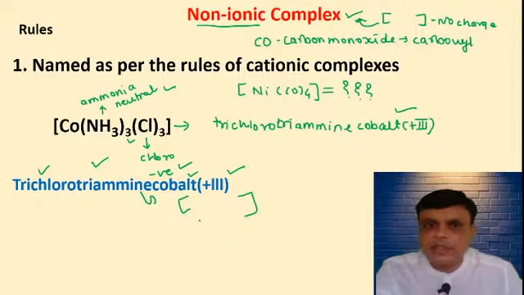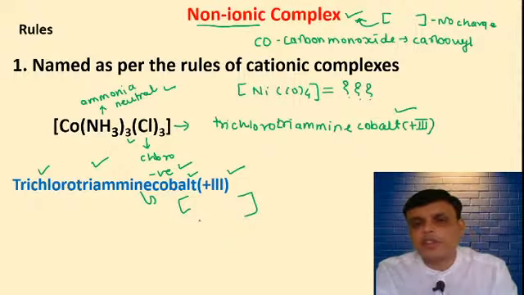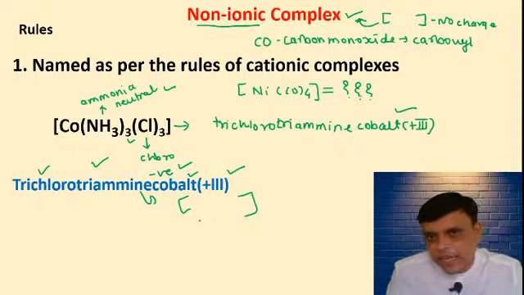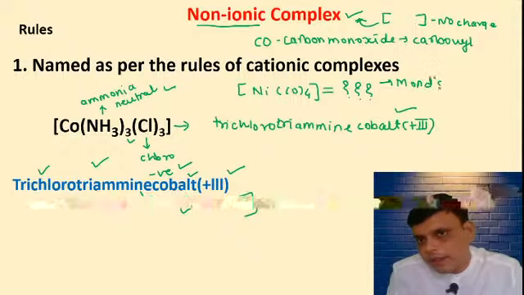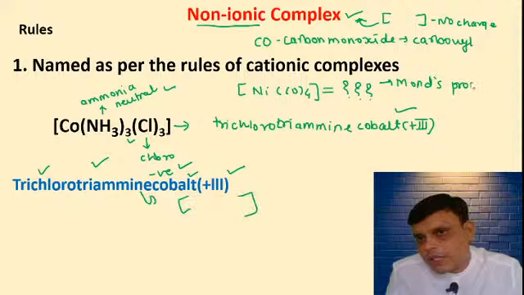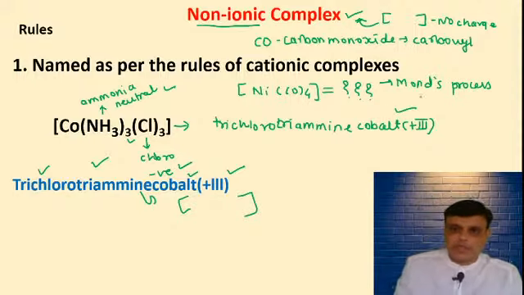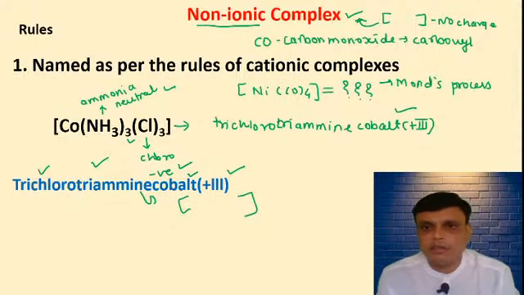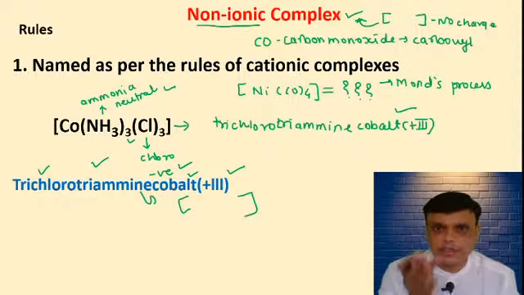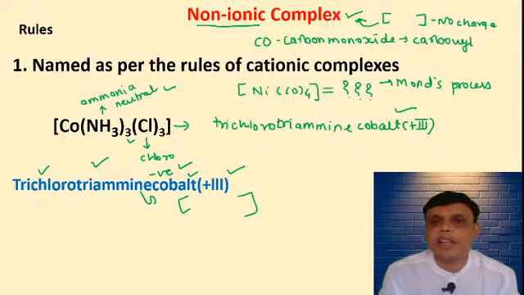And where is this complex used? It is used in the purification of nickel, and that process is called the Mond process. We have seen it in SYBSc while studying organometallic compounds. It is one of the methods to prepare organometallic compounds.